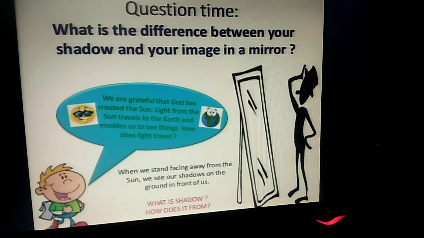How does it travel? What is its speed? When we stand facing away from the sun, we see our shadows on the ground in front of us. What is a shadow? How does it form? Will the shape and size of the shadow change? Can it be changed? If so, how?